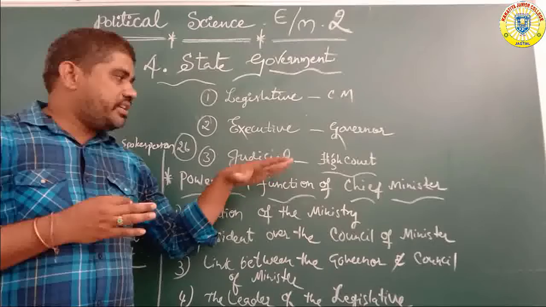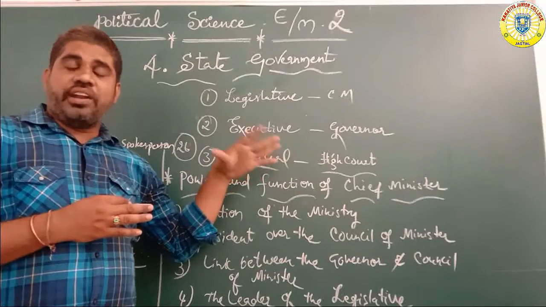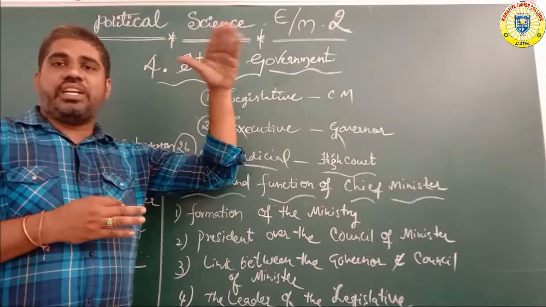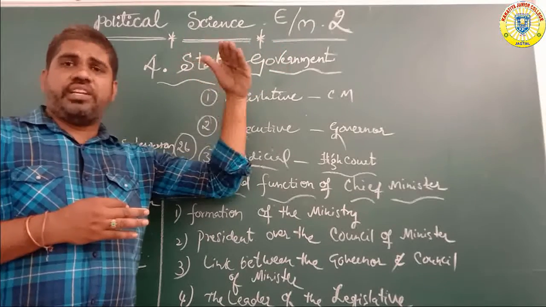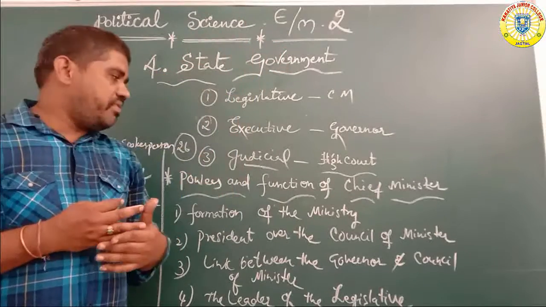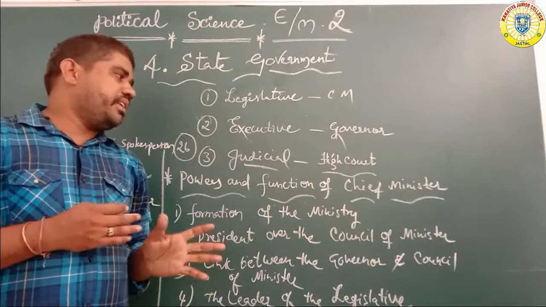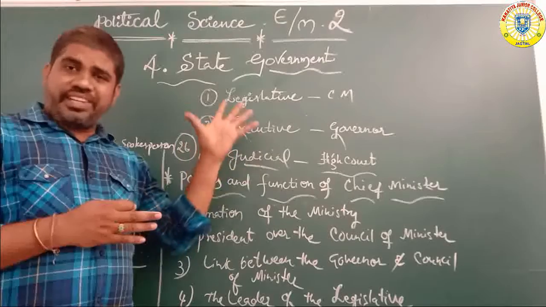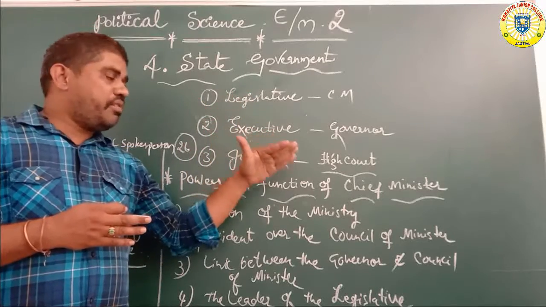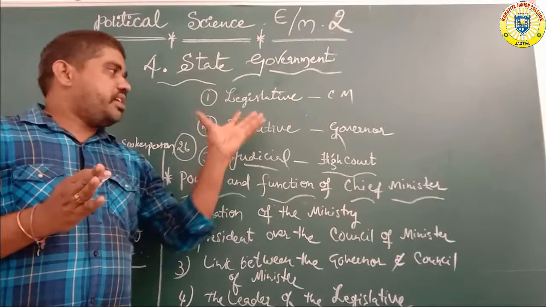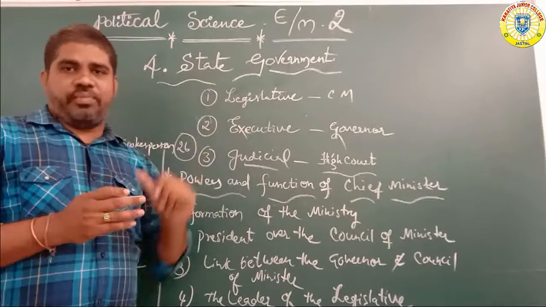The high courts depend on only one level, the union level. It is called the single judiciary, also called the Supreme Court, the apex court of India. Similarly, the state government is under the high court level. So these are the main functions under the state government.